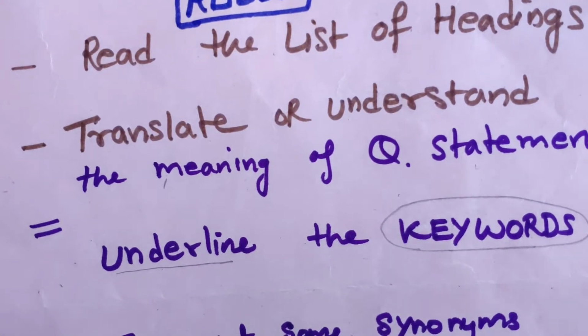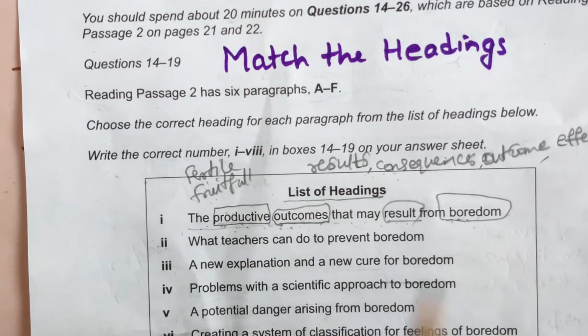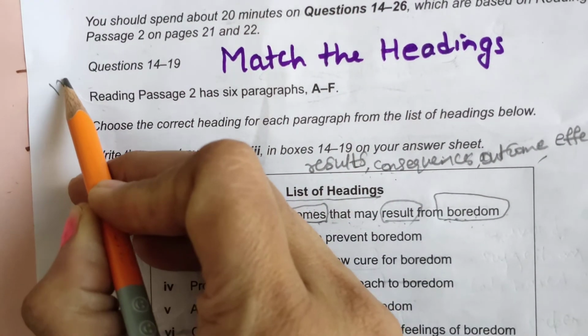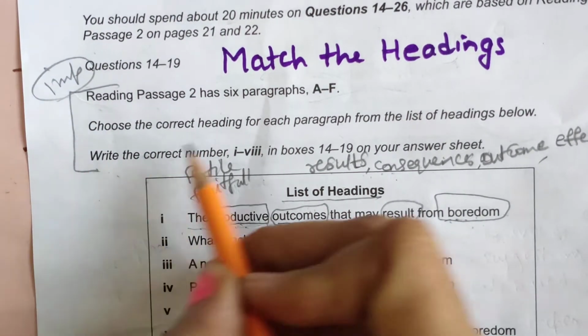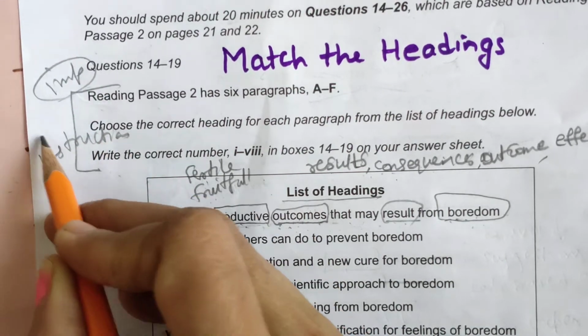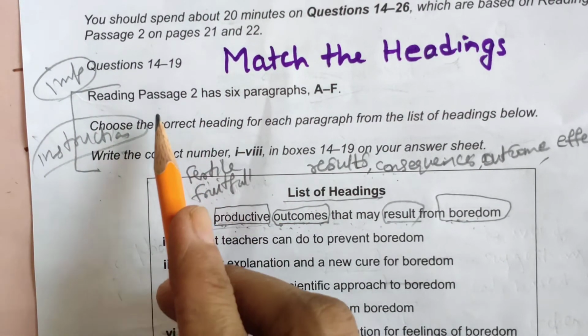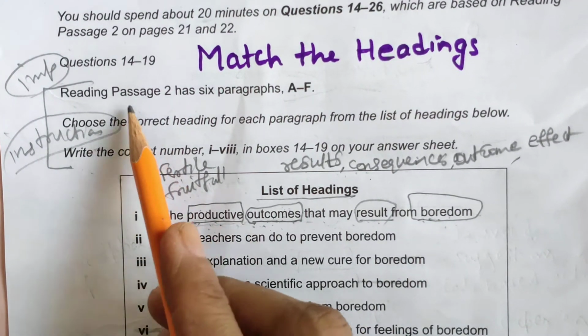These are the list of headings. One thing is important: always read the instructions. Do not ignore them. Whatever is given in the instructions, you should follow it. Let's read it.